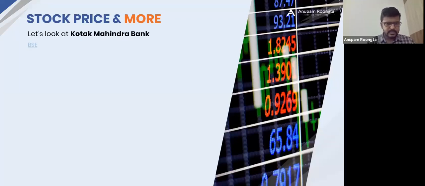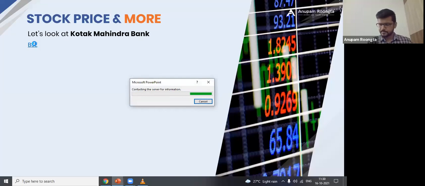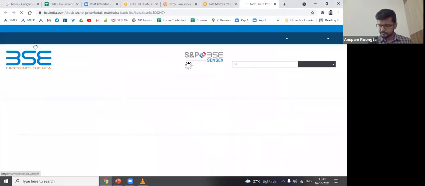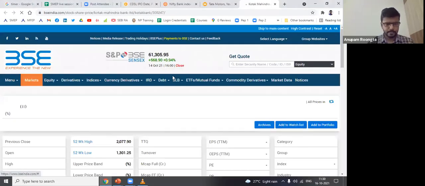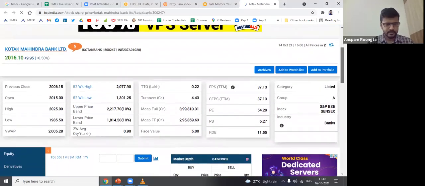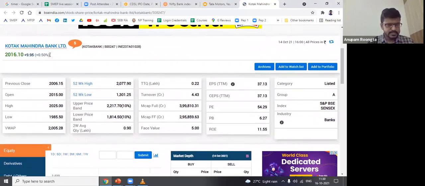Next one. So let's look at this Kotak Securities. I'll just tell you some more terminologies here. Look at this: 2016.10. This is the last price at which this stock closed on Thursday. Today is Saturday. Yesterday the market was closed because of the Dussehra, and the day before it was basically a holiday. And the day before yesterday the market was working. On Thursday evening when the market closed, this is the final price of Kotak Mahindra Bank.